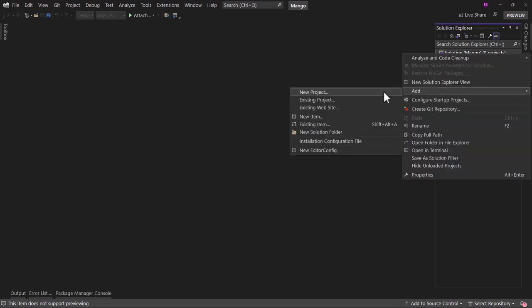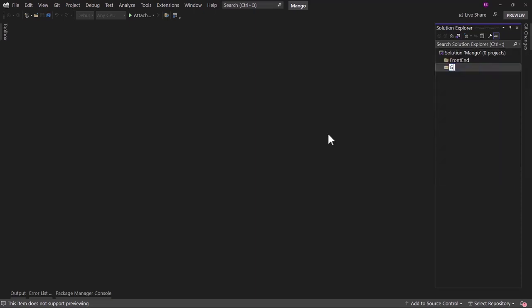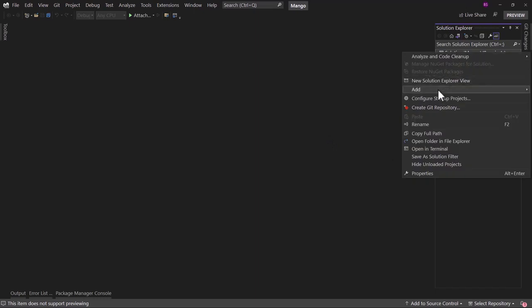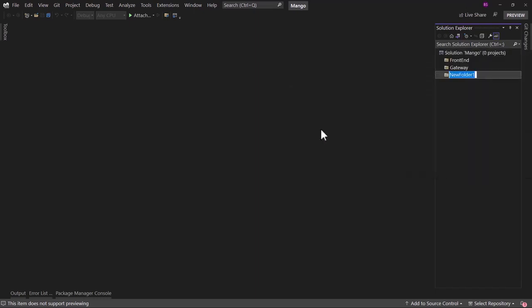Next folder that we want will be a gateway folder. When we work with microservices, initially we will be invoking the microservice directly, but down the road we will learn some advanced concept with gateway, and that we will place inside the gateway folder. After that we will have something called integration, and that folder will have something that is related to messaging, which I will explain later on as well.